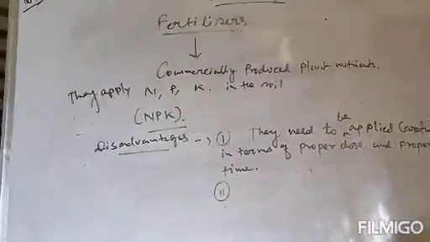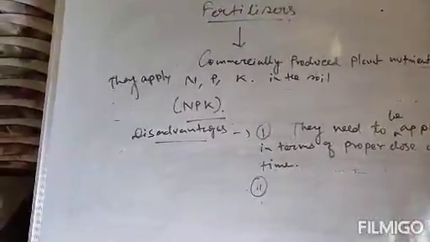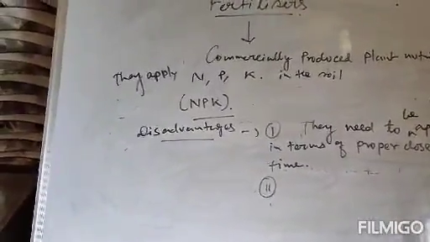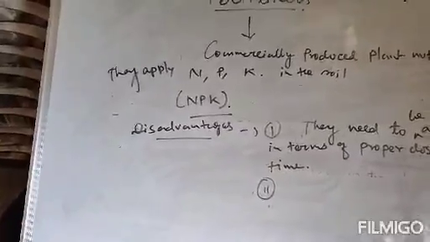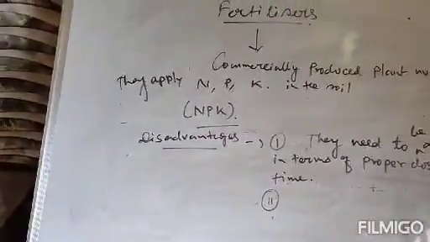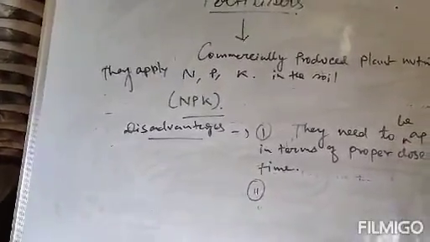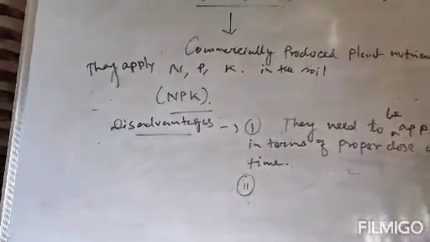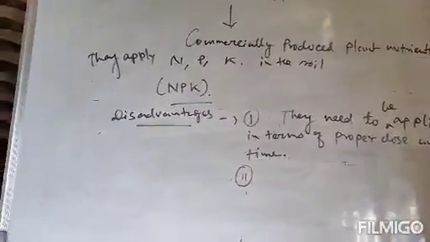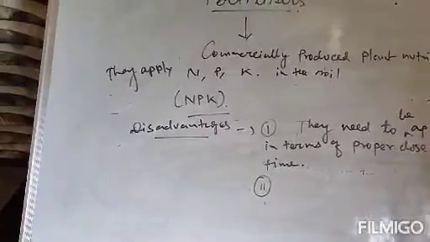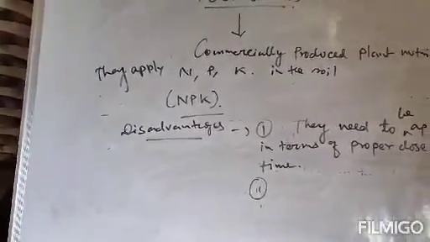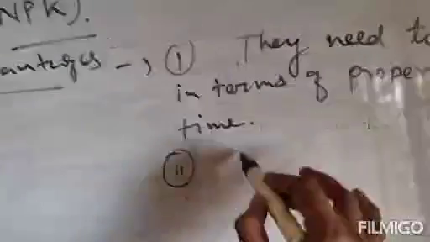The second disadvantage is continuous use of fertilizers. If you use fertilizers continuously in soil, it can destroy soil fertility, and the soil does not get replenished. Hence microorganisms can be harmed by the use of these fertilizers. That's why continuous use of fertilizer should not be done, because it destroys soil fertility. That is the second disadvantage.